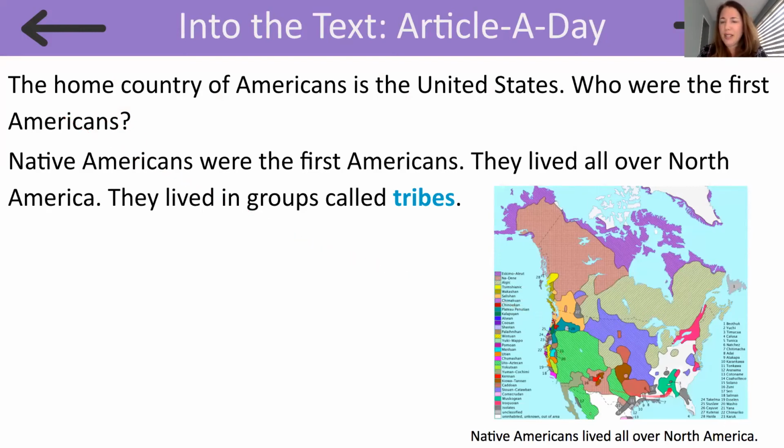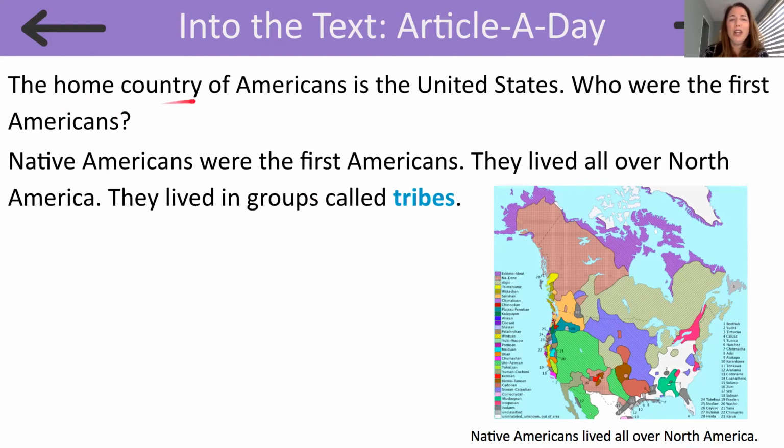Okay, so I see this map here, and I'm not sure what all these colors on the map are for, but underneath it, in the caption, it says Native Americans lived all over North America. So this must be a map of North America. Let's read and find out more.